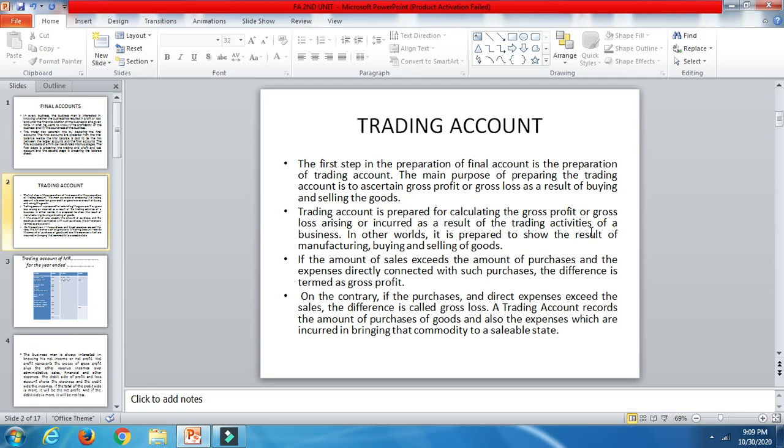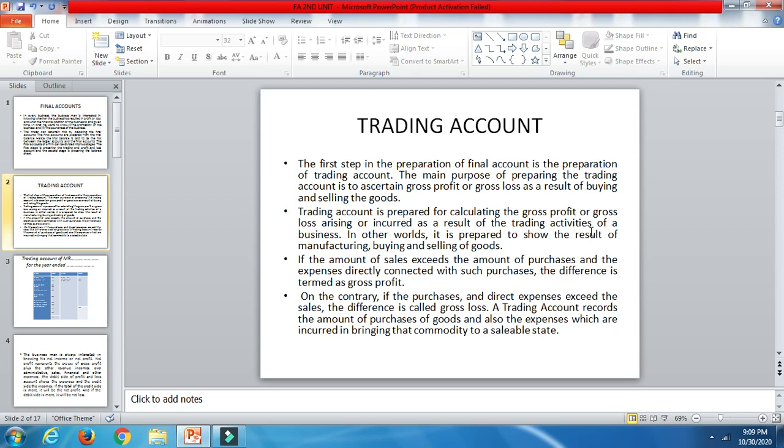the profit known at the manufacturing point is known through the trading account only. So the profit at this point of time is known as gross profit or gross loss. These are incurred as a result of the trading activities of a business. In other words, it is prepared to show the result of manufacturing, buying, and selling of goods.